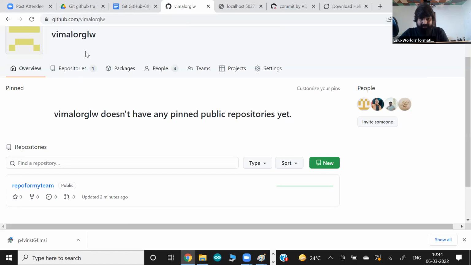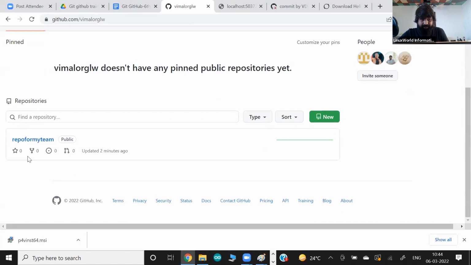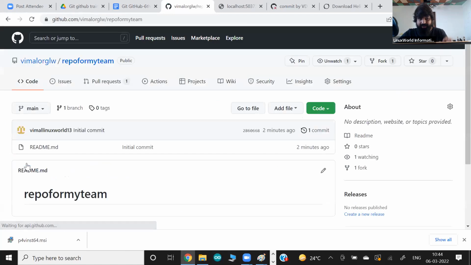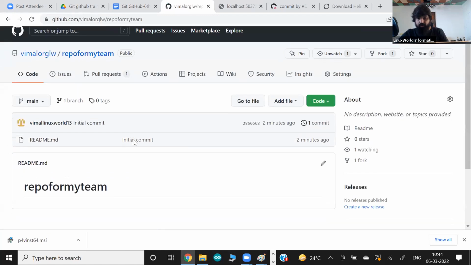But in this organization, I might have multiple different repositories where these guys can access and work according to the power they have at this point in time. But for individual repositories, we can directly call somebody as a contributor, right? For example, this is one individual repository. I can call somebody as a direct contributor for this one.